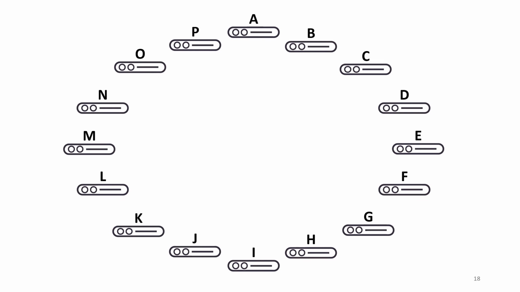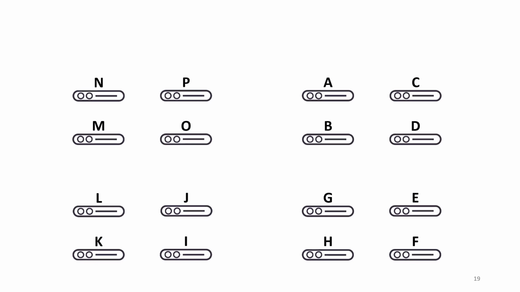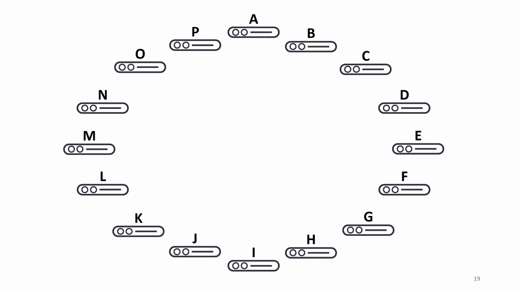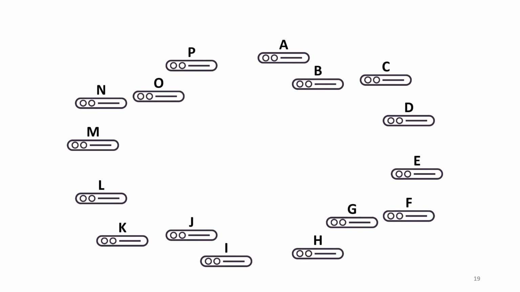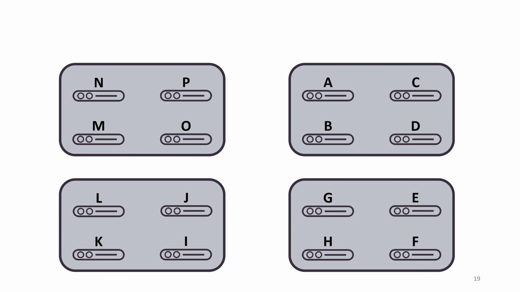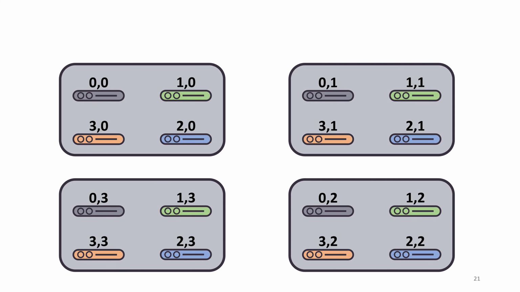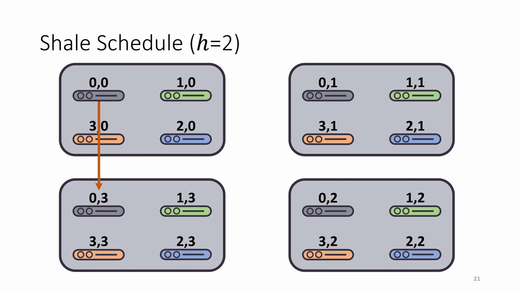Now I'm going to show you a bigger round robin with 16 nodes. And you can see that that took a long time. And now I'm going to rearrange these nodes into 4 groups. I'm also going to relabel them and color them different colors. And now looking at node 0,0 in the top left, first we're going to do a round robin within the same group, and then a round robin with nodes in the same color. So first in the same box, and then in the same color. And you'll notice the neighbors in the same box have a different x coordinate, and the neighbors with the same color have a differing y coordinate.